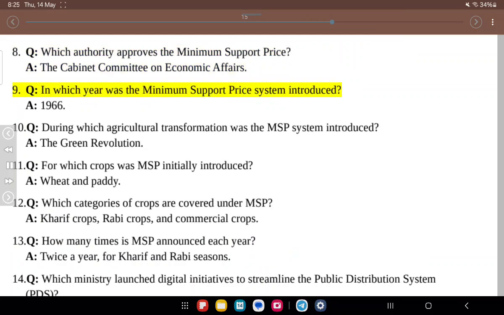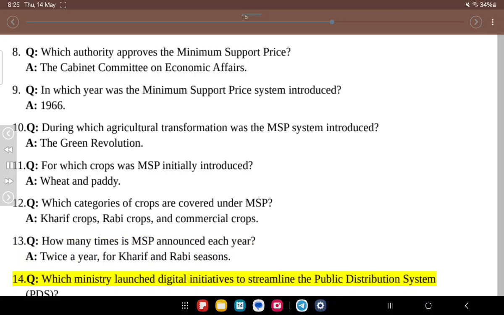9. Q. In which year was the minimum support price system introduced? A. 1966. 10. Q. During which agricultural transformation was the MSP system introduced? A. The Green Revolution. 11. Q. For which crops was MSP initially introduced? A. Wheat and paddy. 12. Q. Which categories of crops are covered under MSP? A. Kharif crops, Rabi crops, and commercial crops. 13. Q. How many times is MSP announced each year? A. Twice a year, for Kharif and Rabi seasons.